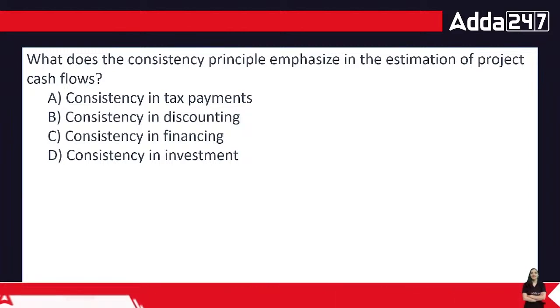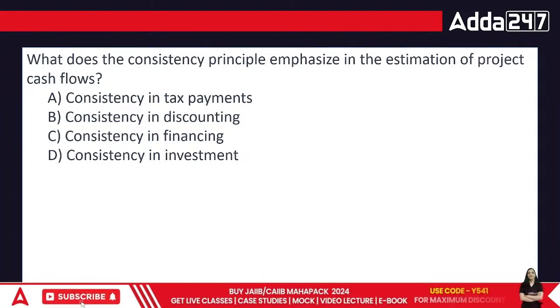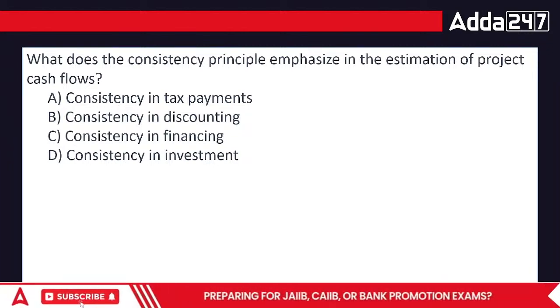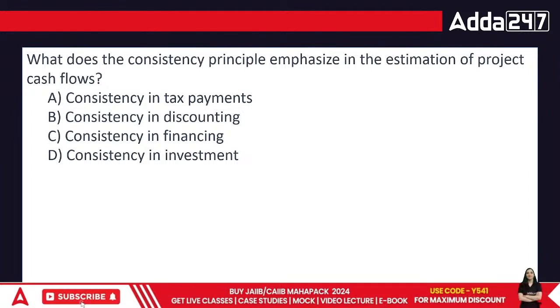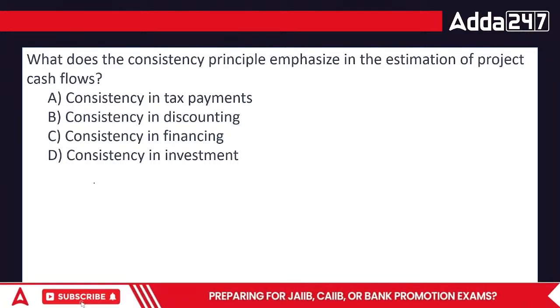Consistency in tax payments, consistency in discounting, consistency in financing, consistency in investing. Acha. Consistency principle. Consistency means same thing going on, है ना? Everyone, I used one method to calculate the true value of investments, or we utilize this particular point of it is called, what is it called? It is called time value of money.